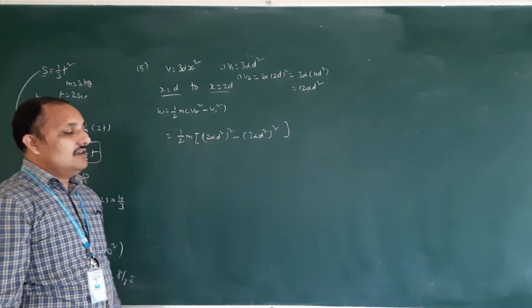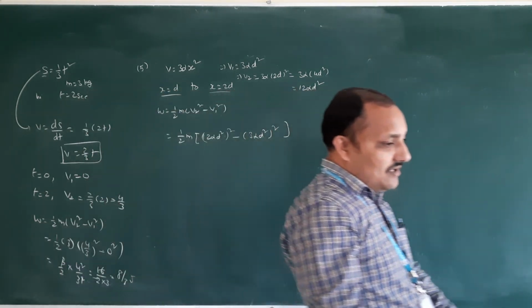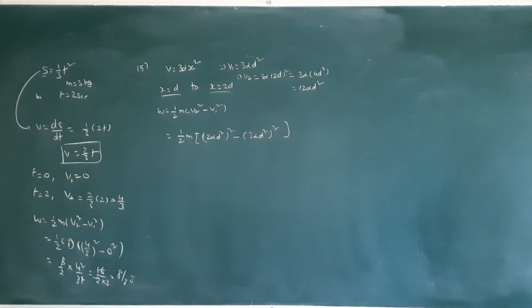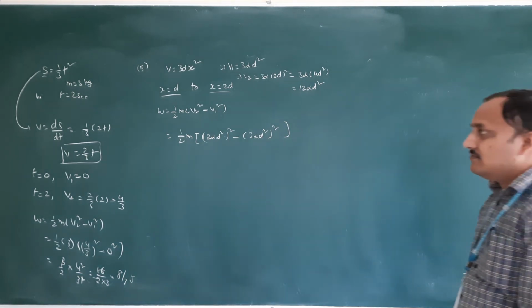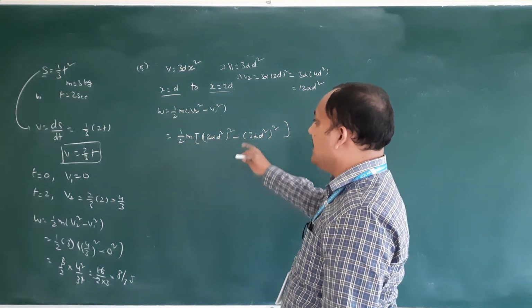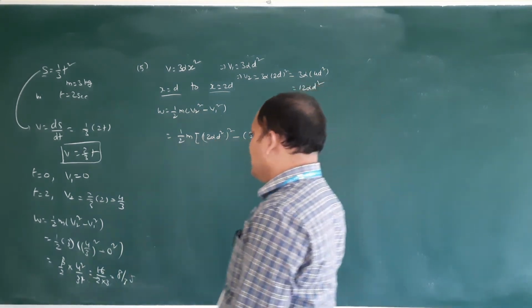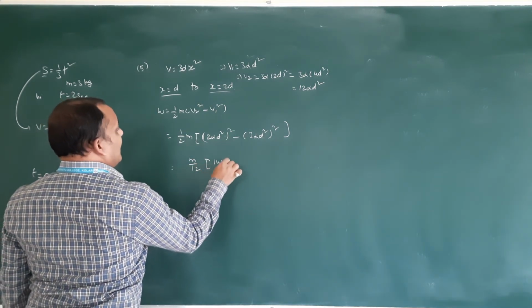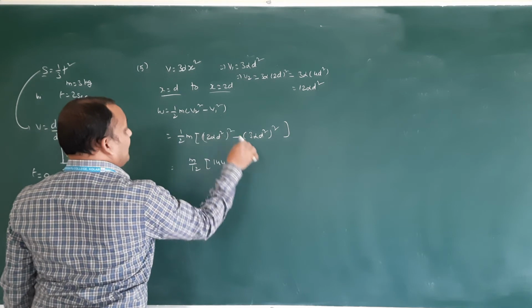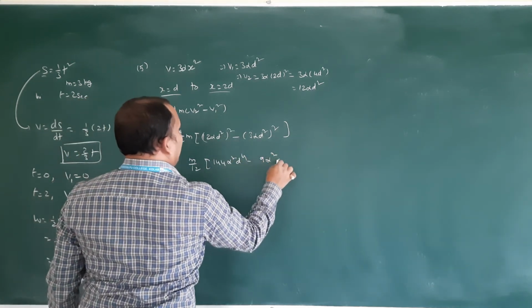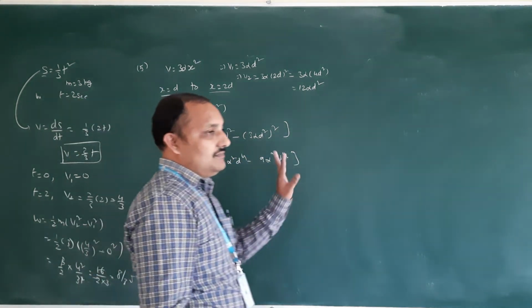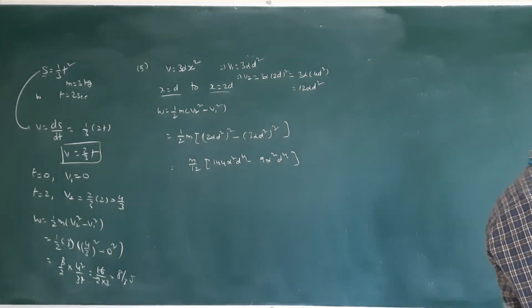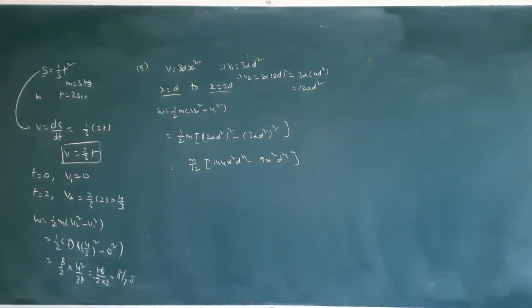Just solve, you will get the answer in terms of the equation, isn't it? They gave it in terms of d power 4, so it will be simple. 12 12s are 144, 3 3s are 9. Just subtract. I am now solving: 144 alpha square d power 4 minus 9 alpha square d power 4. Just subtract and do the problem, you will get the answer.